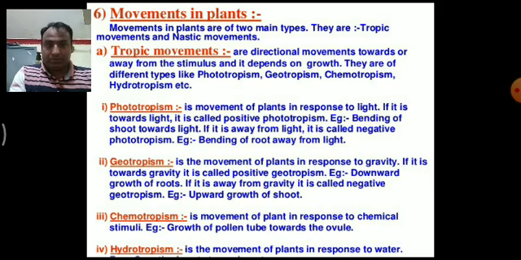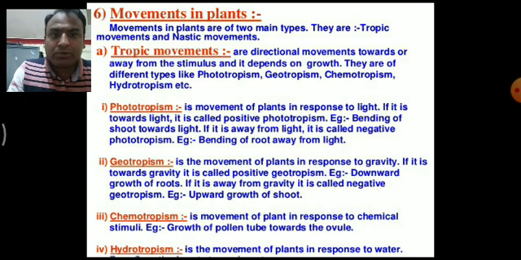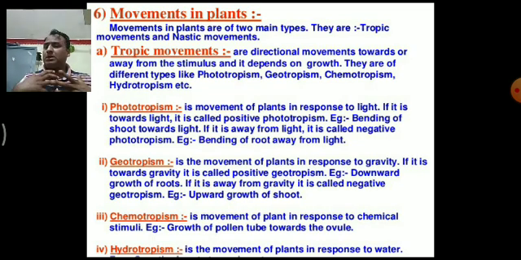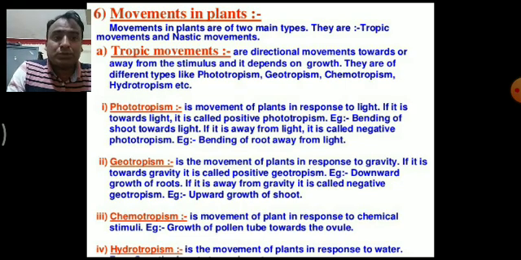First we discuss tropic movements. Tropic movements are directional movements toward or away from the stimulus, and they depend on growth. They are of different types: phototropism, geotropism, chemotropism, hydrotropism. First is phototropism. Photo means light. The movement or response of any part of the plant toward light is known as phototropism.